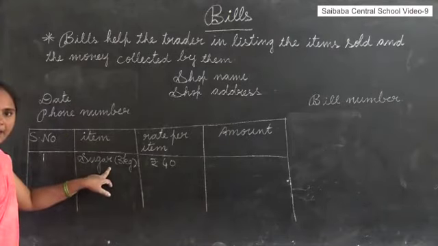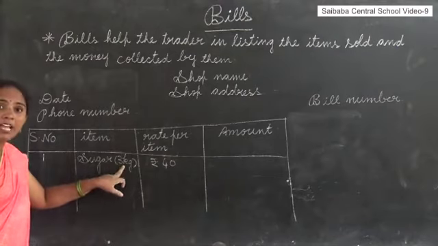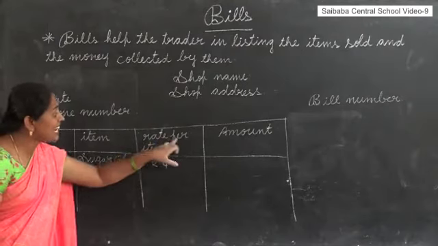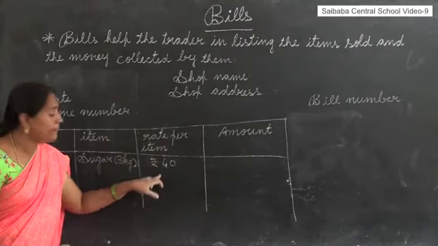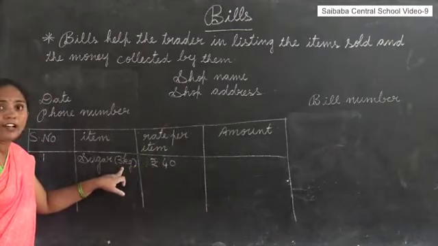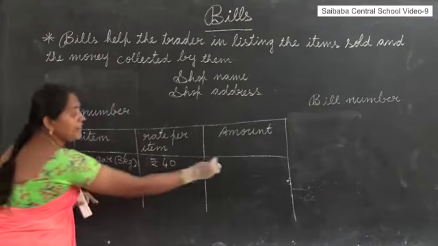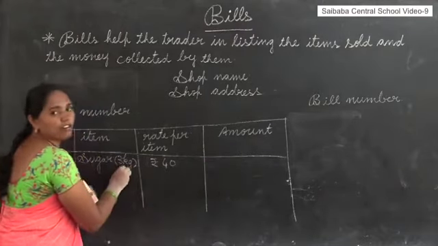What is the item I have taken? Sugar I have taken. How much? 3 kilograms I have taken. This is rate per item. Per item means this is the 1 kilogram cost. This is not the 3 kilograms cost. This is the 1 kilogram cost. Here we have to write the 3 kilograms cost.